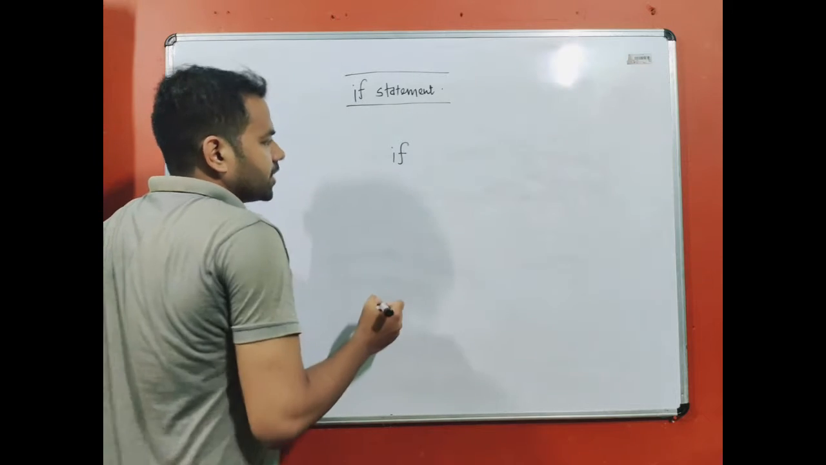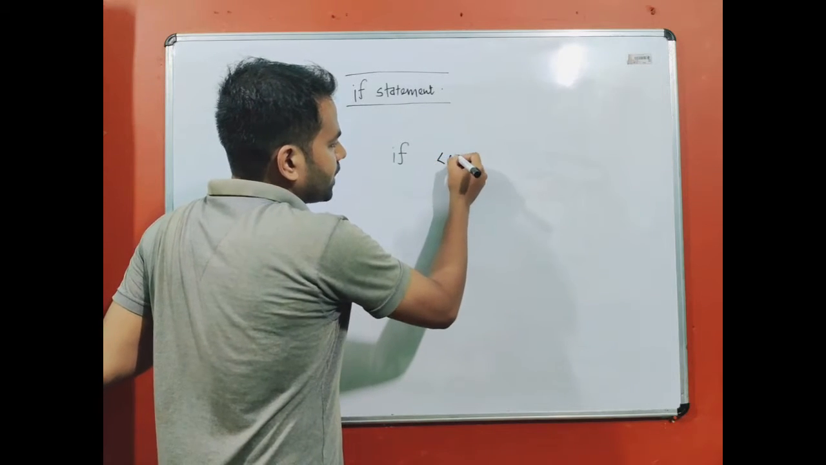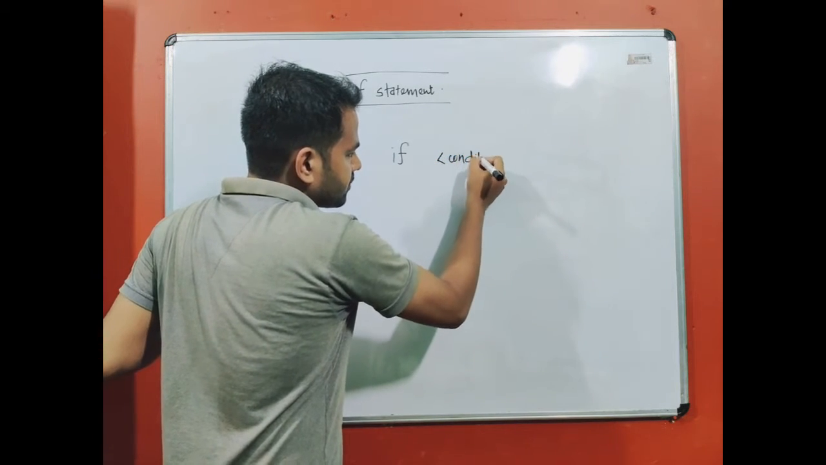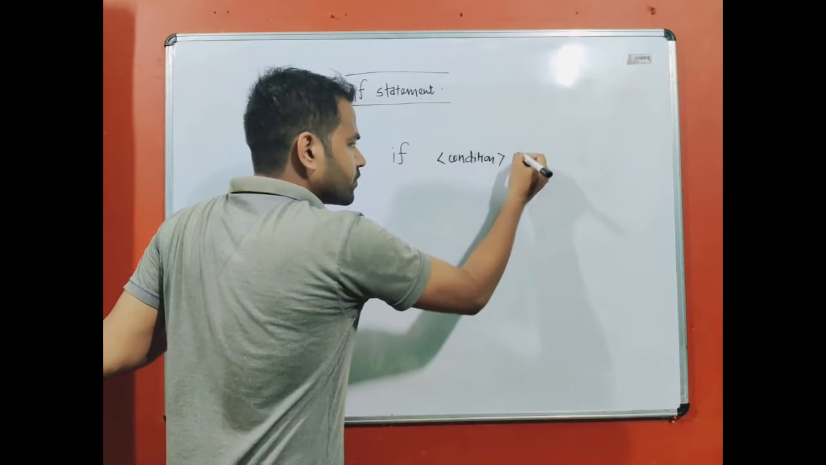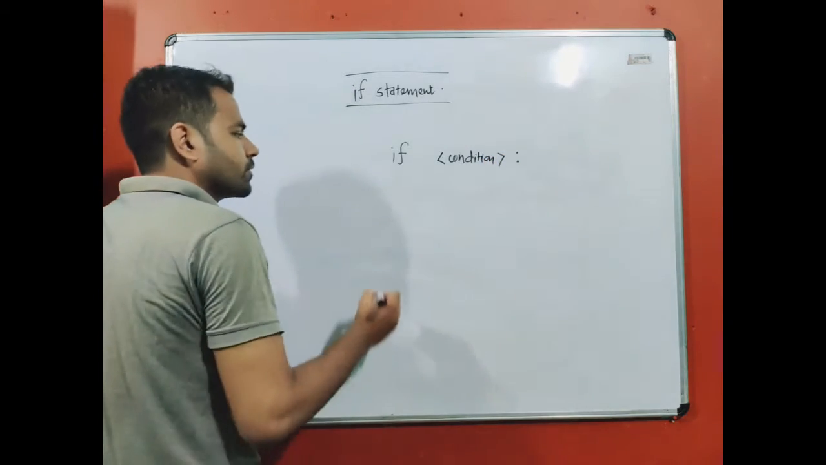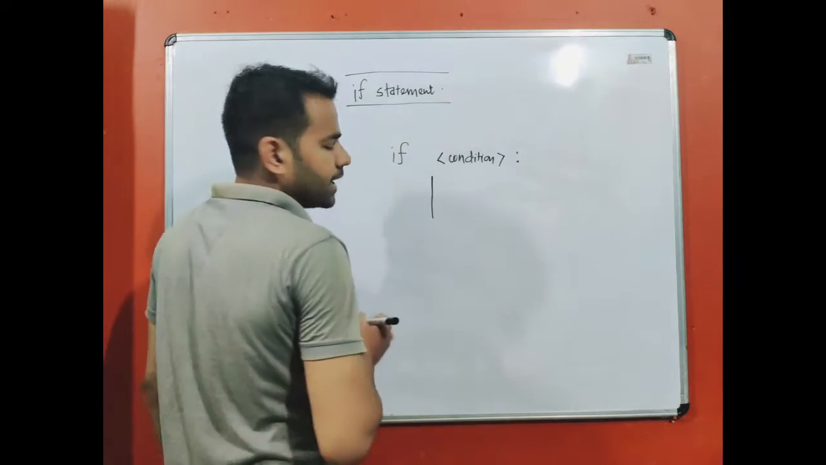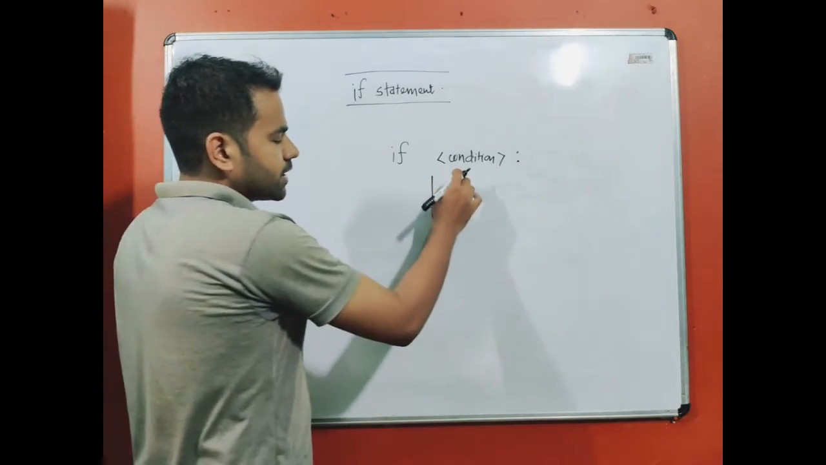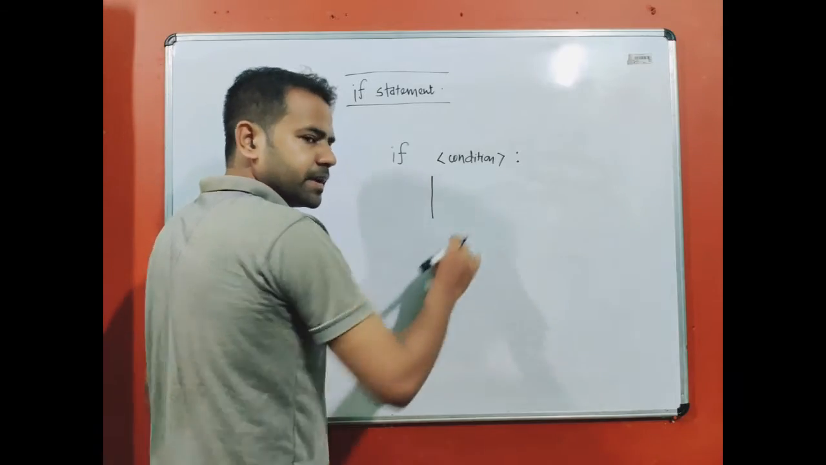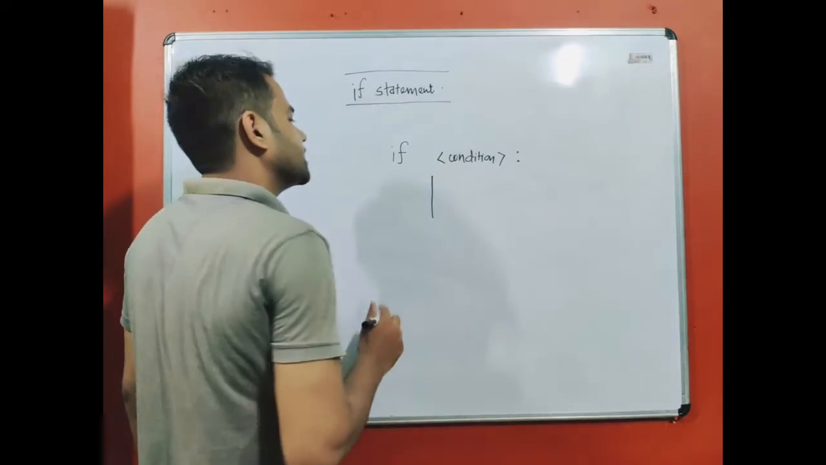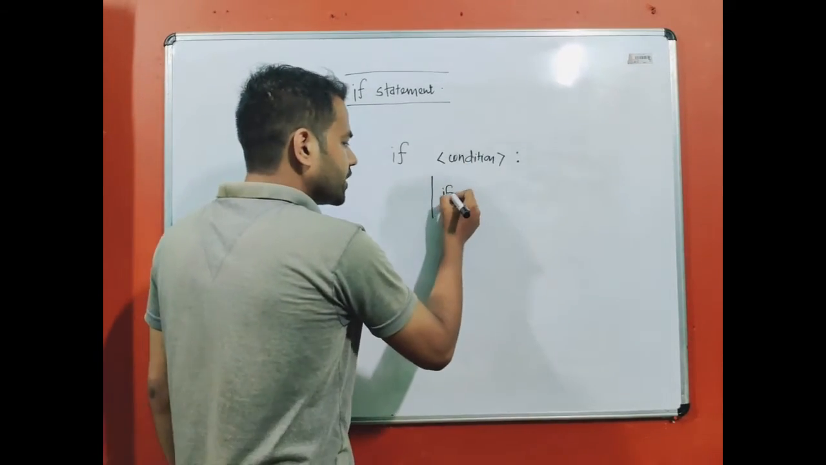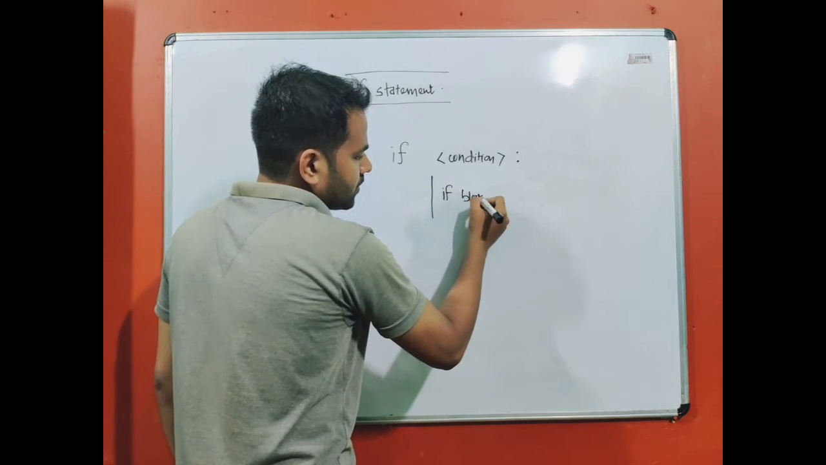You need to write if followed by a condition, then a colon. And here you need to write the statements that are needed to be executed on the basis of this condition. This is called the if block. That's all.